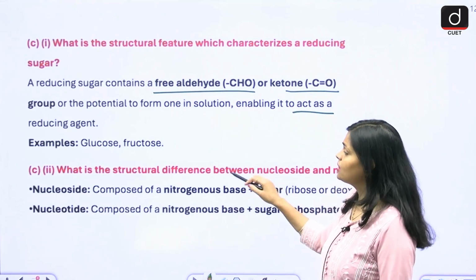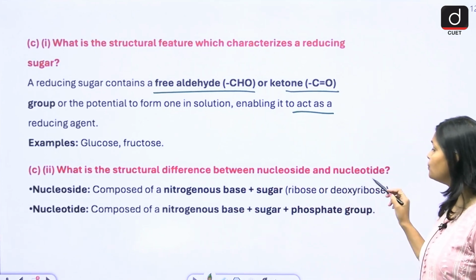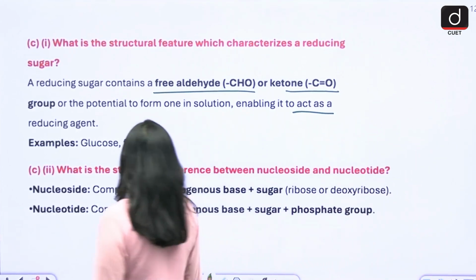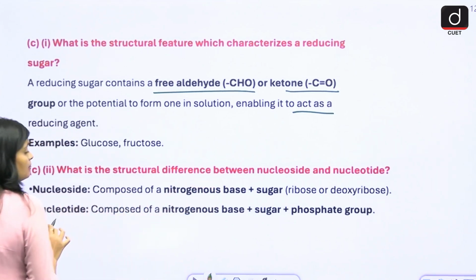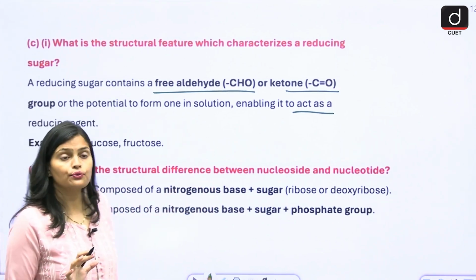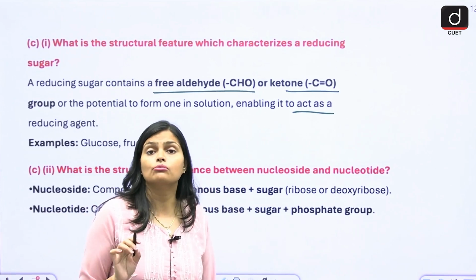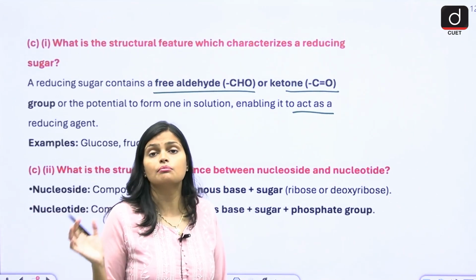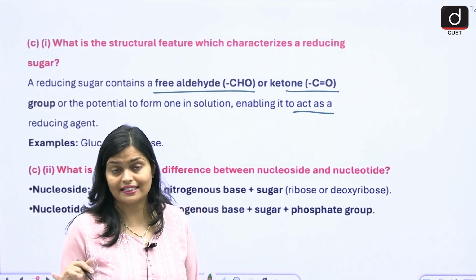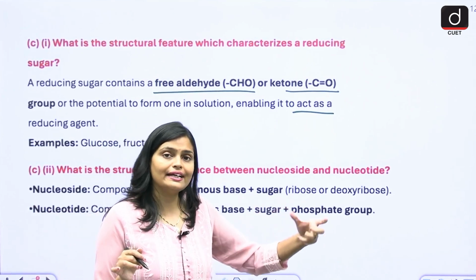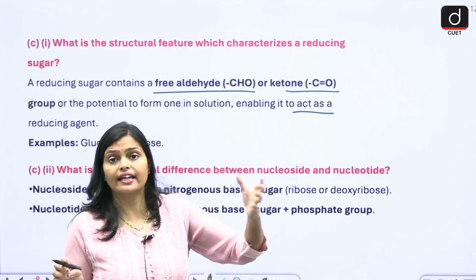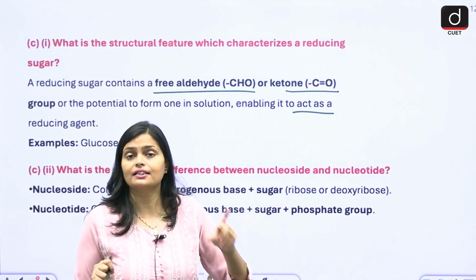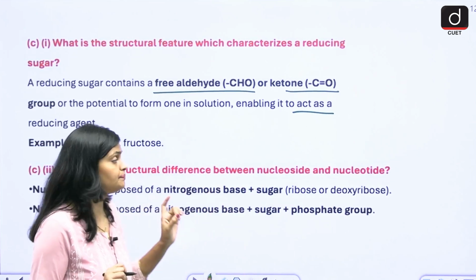Then, what is the structural difference between a nucleoside and a nucleotide? Nucleosides and nucleotides are the monomers of RNA and DNA, or you can say the monomers of nucleic acid. When many nucleotides join together, they form nucleic acid.